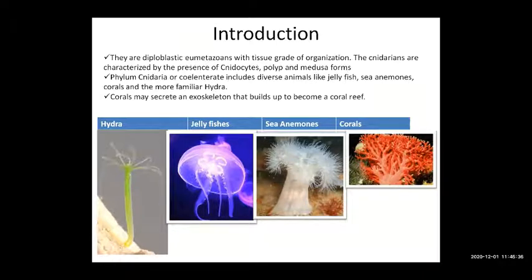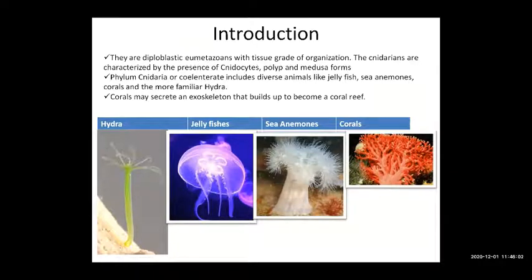Diploblastic means that they have two layers in the body wall, ectoderm and endoderm. Mesoderm is missing. So all the tissues of the body arise only from two germinal layers, the ectoderm and endoderm.